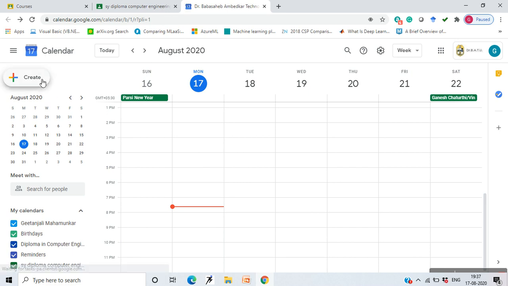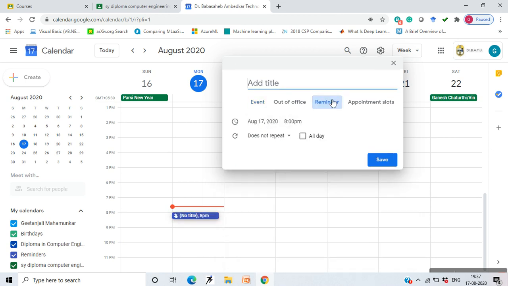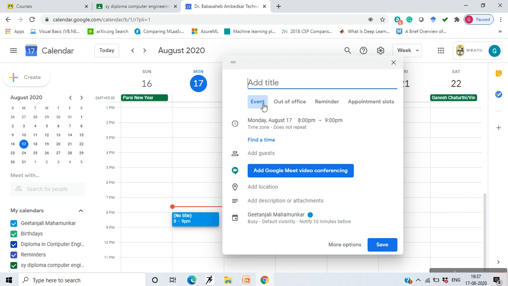You can create an event and share it with your students. You can just give a reminder to the students or set a reminder for yourself. You can create an event, add a Google Meet video conferencing event, like you can notify the students about a Google meeting in advance.